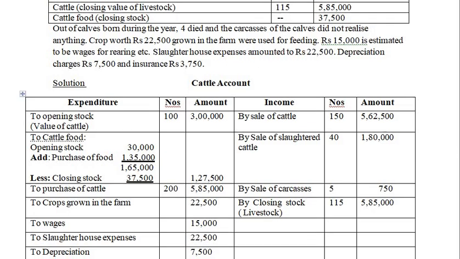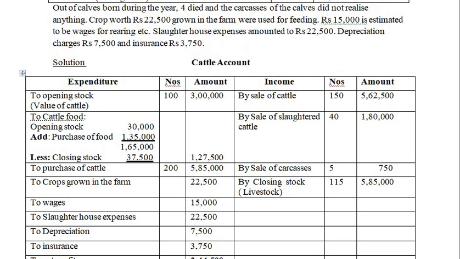We need to find out the number of calves born, how many were dead, how many are alive, and so on. So we need to find out the total of it.